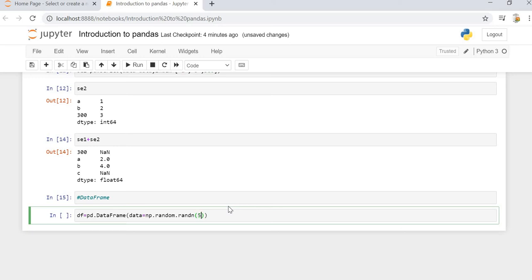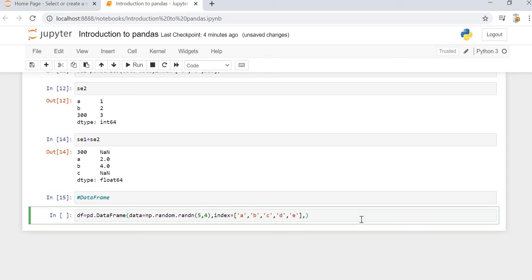Let's say we have 5 rows and 4 columns. Now for the index, we will specify the strings a, b, c, d, and e, because we have 5 rows, so we have to provide 5 indexes.